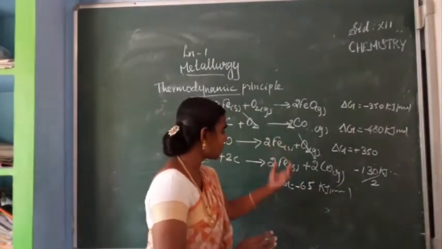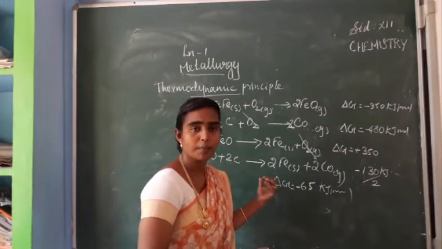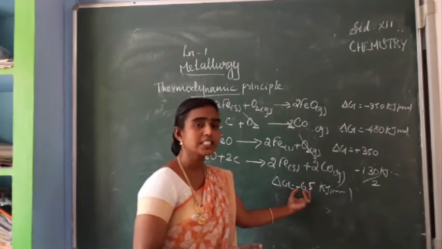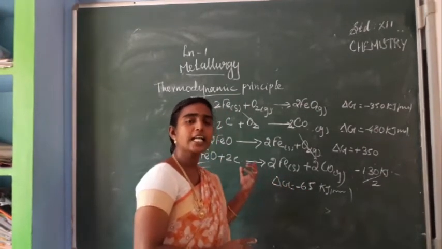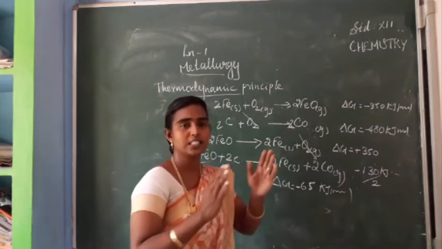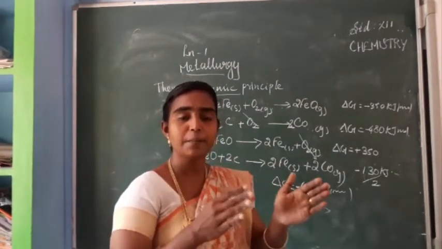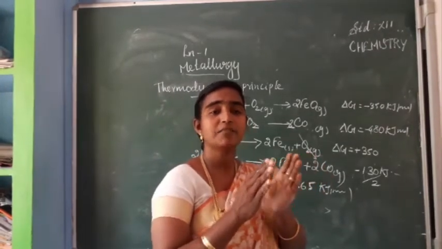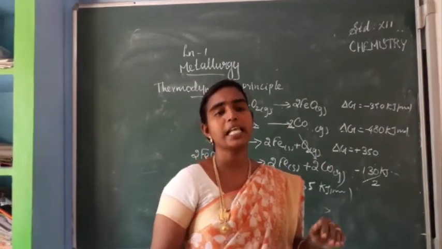So for reduction of iron oxide using carbon as reducing agent, we have seen the delta G value is negative. So we can say that by using this reducing agent, reduction of iron oxide is feasible. Feasible or not feasible can be explained by the Ellingham diagram, but the rate of that particular reaction cannot be explained by it.